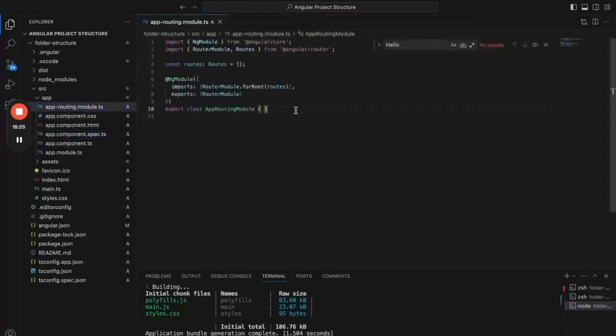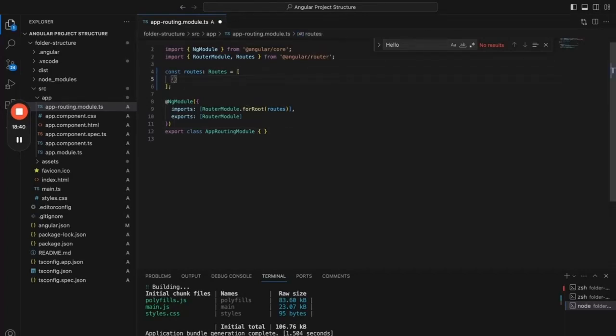And the next important file is routing. This is a route file. Routing means navigating from one page to another page in Angular. All the routes that we want to use in our application, we should make the entry of the routes here. Within this, like a URL, you can say login and component, login component. If you have a component; right now I didn't create any component, that's why it is throwing an error. Otherwise, this is how it should be, and we should make entries of all the routes here, so that based on the route, it will navigate to that particular component.